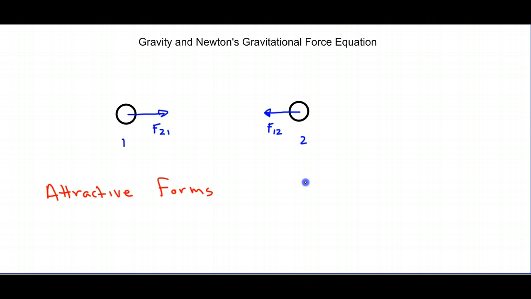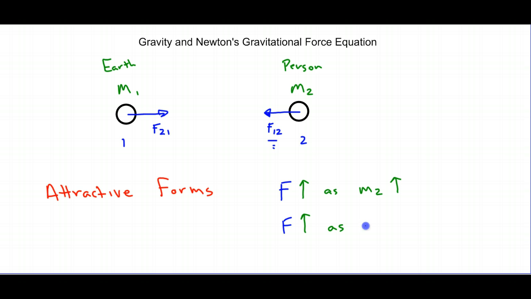And if you can imagine, we know that the force here is going to increase as this object gets bigger. As m2 gets bigger, we know that the force will increase, because let's imagine if object 1 was the Earth and object 2 was a person. The bigger the person, the bigger the gravitational force of attraction, that is, the bigger the weight. So F will go up as m2 goes up. We also know that F will go up